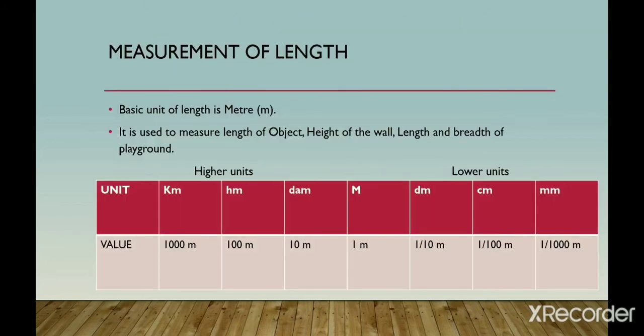So the first topic is measurement of length. For reaching any place, one should have an idea of how far the place is. This helps to decide how to reach that place by walking, taking the train, bus or aeroplane. To measure how far a place is, we need to measure the length between the places.